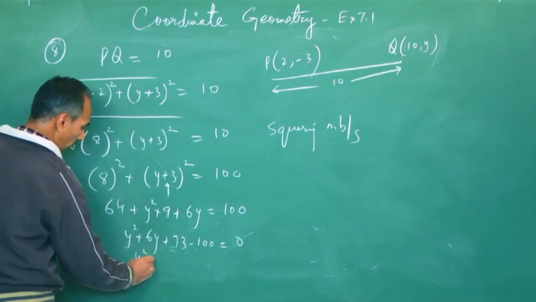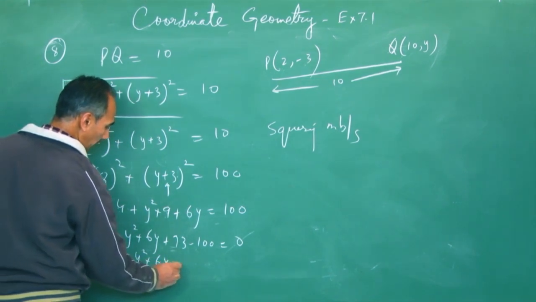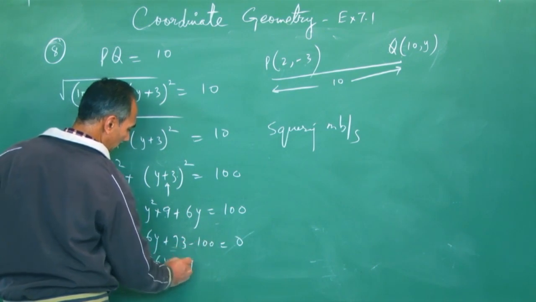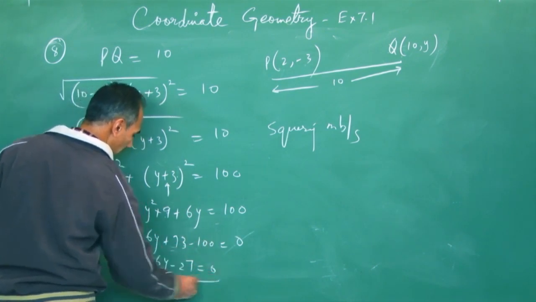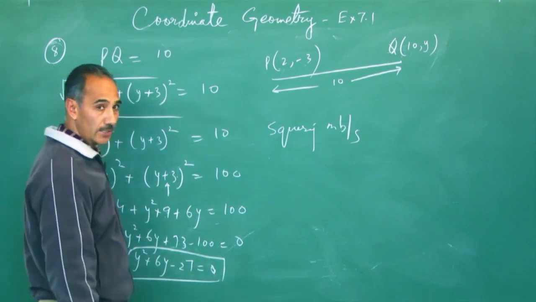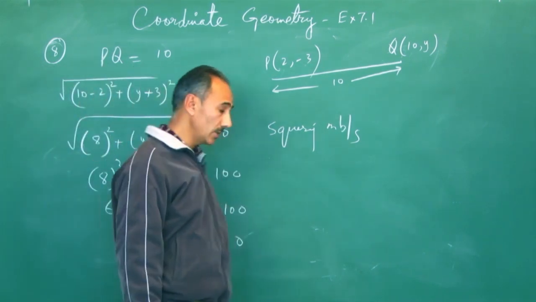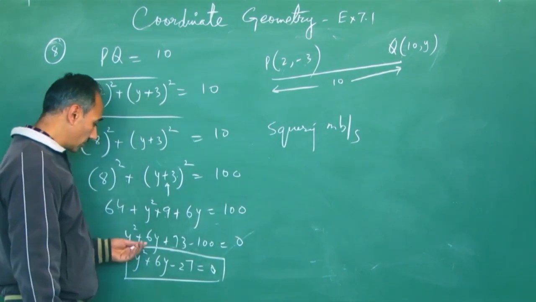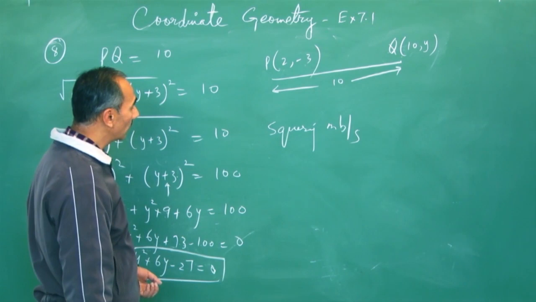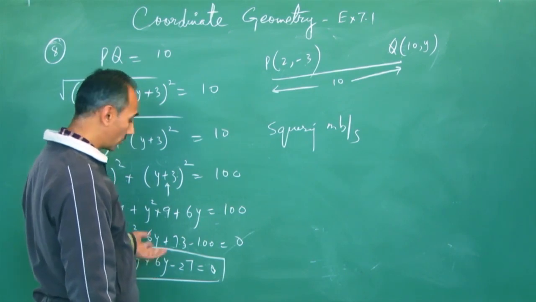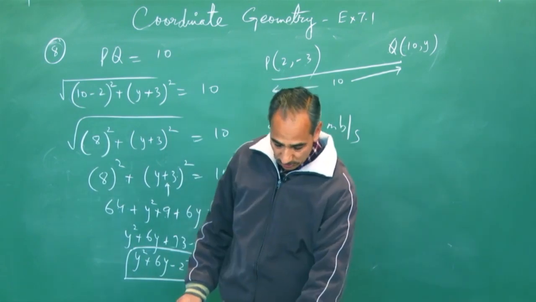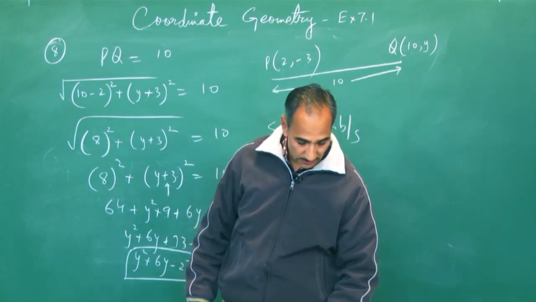So this is going to be quadratic in y: y square plus 6y minus 27 equals 0. You are aware of how you solve a quadratic equation. This is in terms of the variable y. So once you solve it, you will get the values of y. That will be the coordinates of y. I think you are in a position to do this.